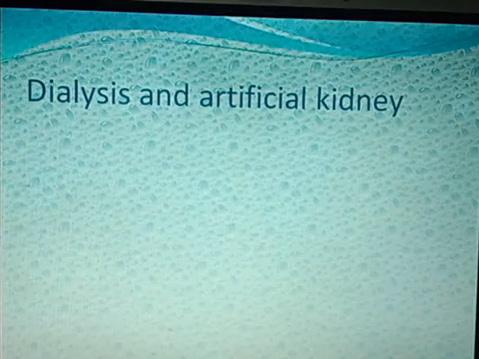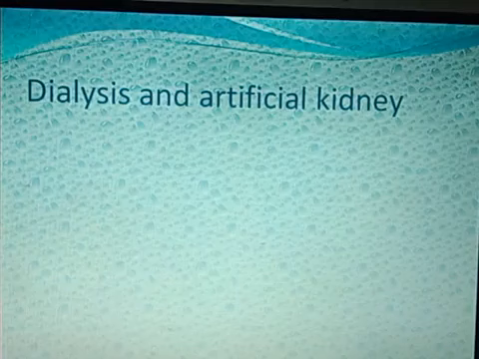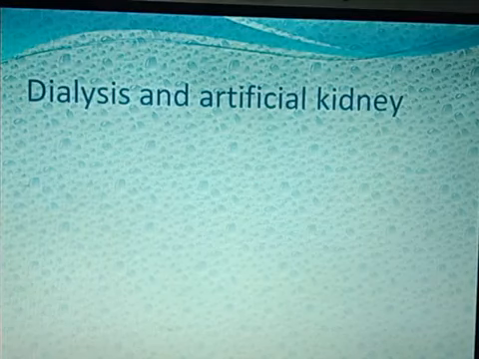At this time, dialysis means that when the kidneys are not doing their work, through artificial functions the blood is purified, or the urea or the toxic substances are removed. That is brought about by dialysis or through an artificial kidney.